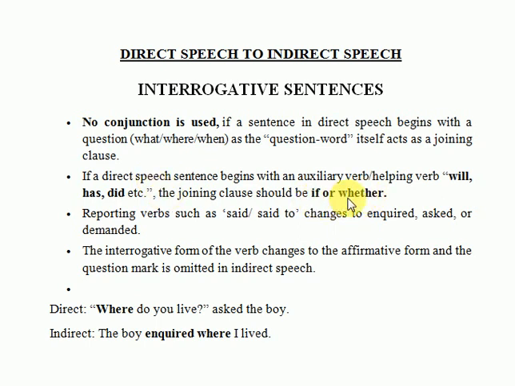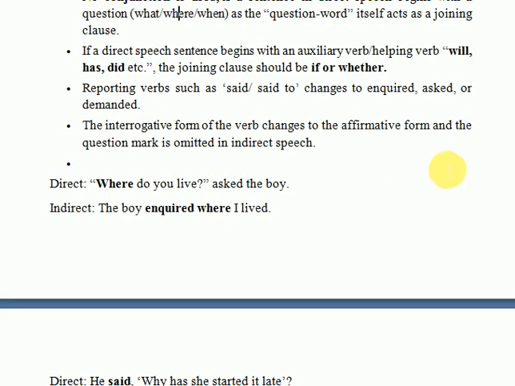They both would be right, they both would be appropriate. You may use any. Secondly, reporting verbs such as said, said to, which are also called the tag words, would be changed into inquired, asked, demanded, etc. And the last rule says that the interrogative form of the verb changes to affirmative form and the question mark is omitted in indirect speech. This is very much important. We have to change the formation of the sentence from interrogative to affirmative because we have to remove the question mark.